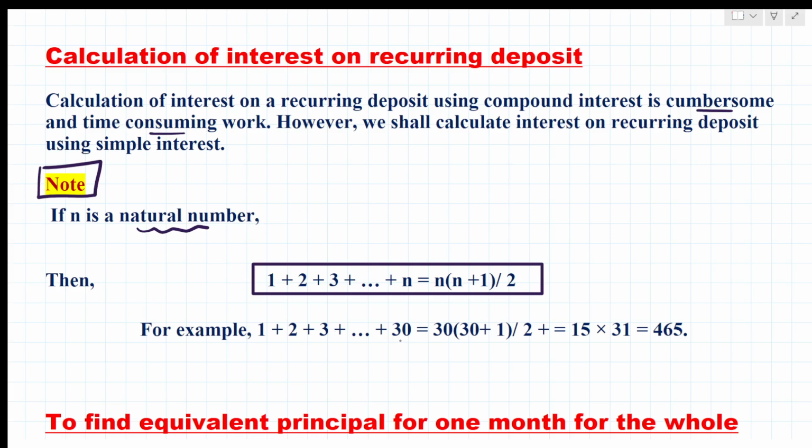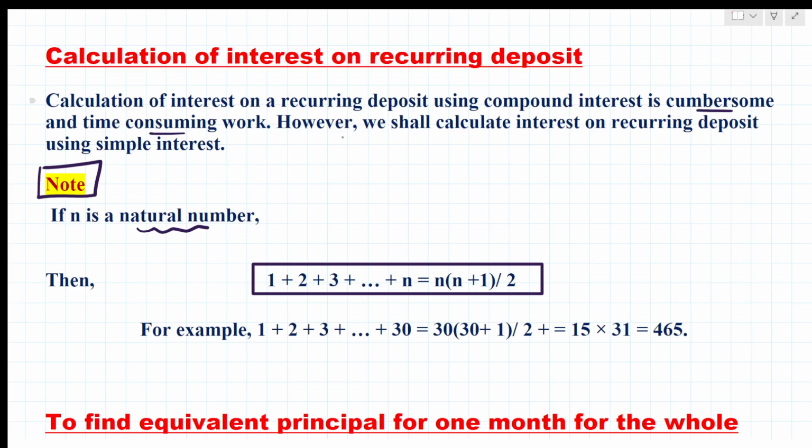Here 30 is the last natural number, so n equals 30. So 30 into 30 plus 1 divided by 2: 30 by 2 is 15, and 15 into 31 equals 465.